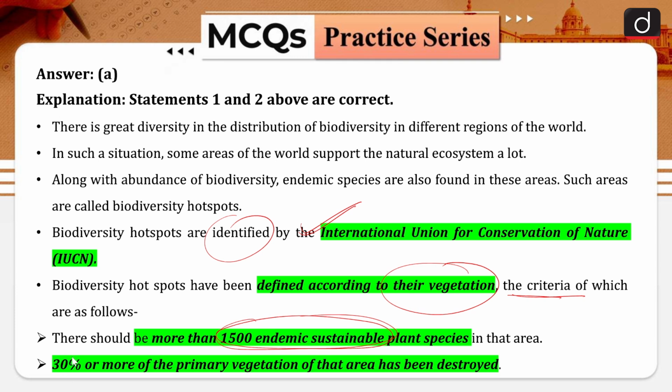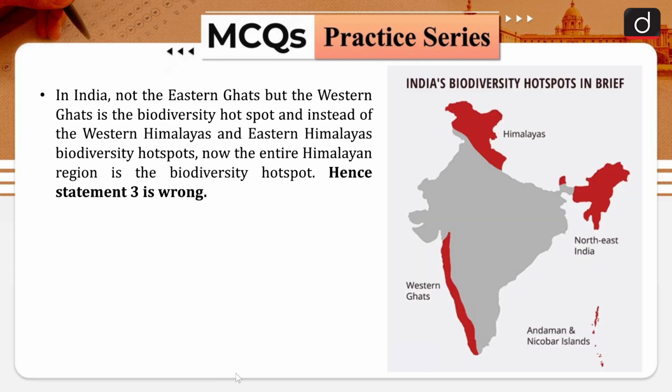And other than that, the second criterion would be that 30% or more of the primary vegetation of that particular area should have been destroyed. Okay, so there is a threat to that particular region. So these are hotspots. We have already discussed that Western Ghats are basically your biodiversity hotspots, and Eastern Ghats are not. Okay, and Andaman Nicobar, that is part of Sundaland, and Northeast India and Himalaya. These are basically 4 kinds of hotspots which are present in India.